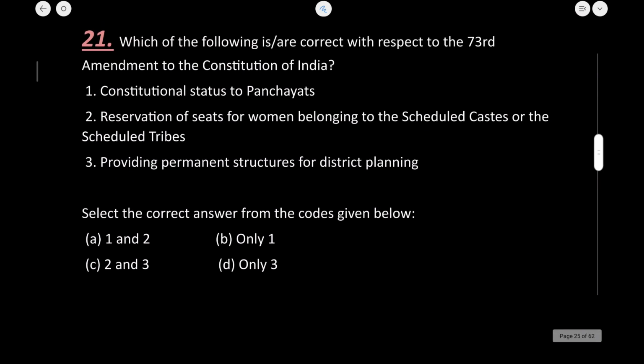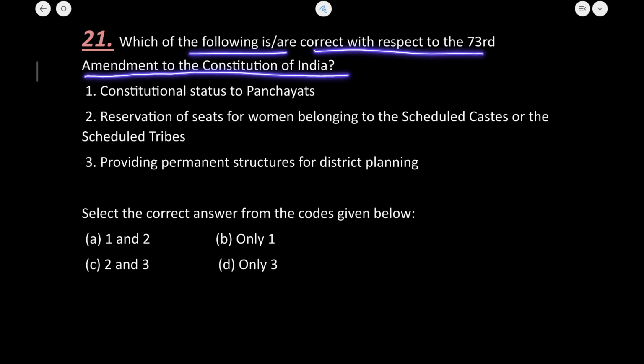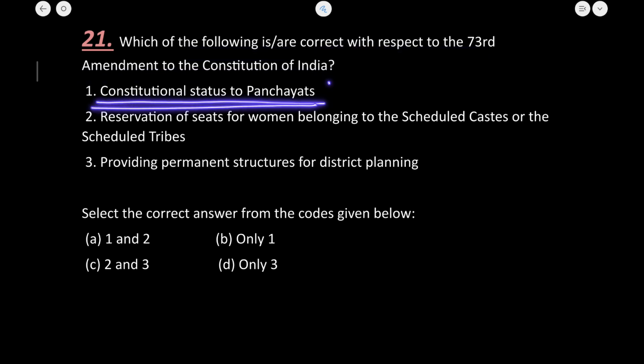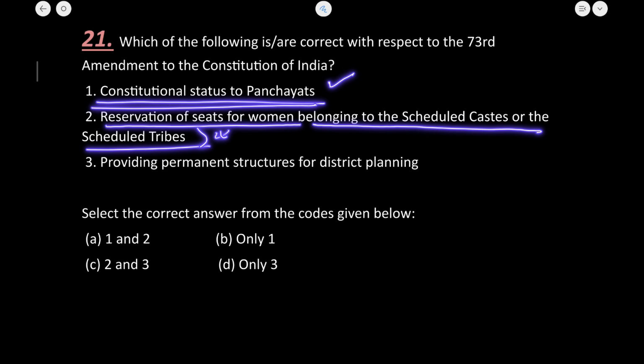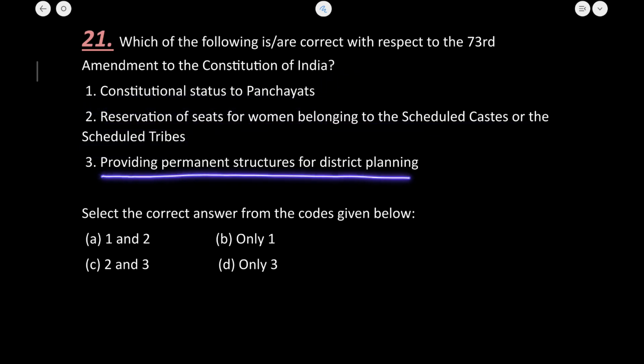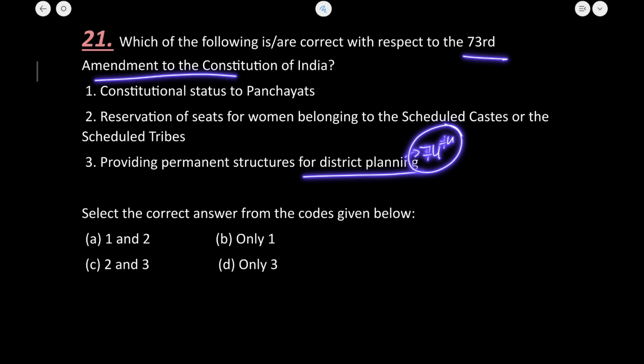Let's now see the next question. Which of the following are correct with respect to the 73rd Amendment Act of the Constitution of India? It gave constitutional status to panchayats, absolutely correct. Next is reservation of seats for women belonging to Scheduled Caste or Scheduled Tribe, yes, absolutely correct. Then providing a permanent structure for district planning, no such provision is given. The District Planning Committee is mentioned under the 74th Amendment Act, not the 73rd. So directly eliminate the third one. The correct answer will be 1 and 2.